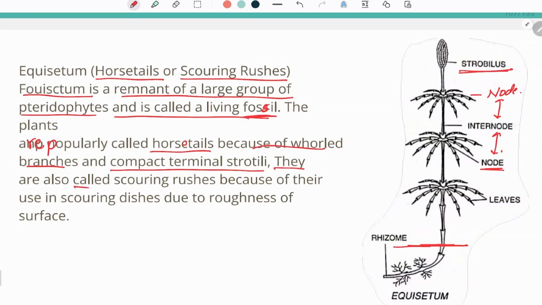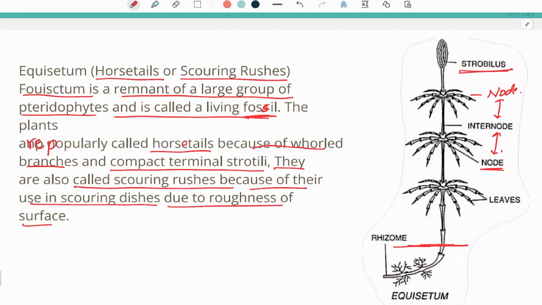They are also called scouring rushes because of their use in scouring dishes due to the roughness of the surface. We have learned the term scouring before. Scouring is used in polishing or washing dishes or polishing some materials with the help of the plant. So equisetum is used for scouring because this plant is rough, and the roughness will help in polishing the materials. So equisetum is called horsetail or scouring rush.